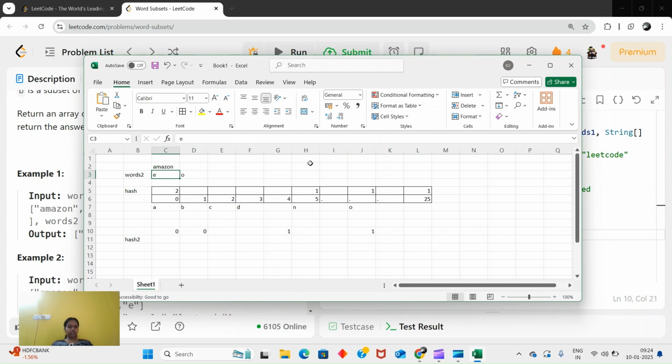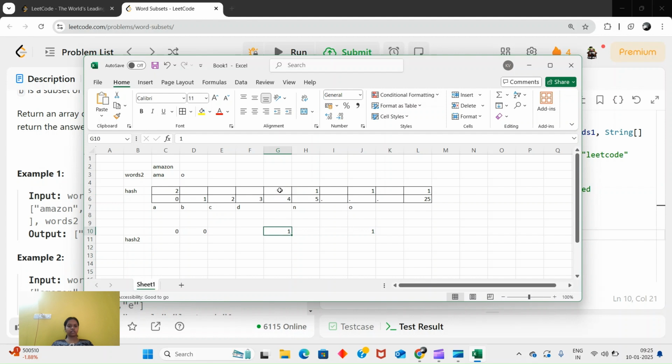Let's say this is a string, don't consider it a character. So let's say I have AMA, I can have AMA also. So for AMA, I will construct this hash map and I can check with this hash. And again for O, I will check. For both, we can use a Boolean flag, and check: if it is 0, we'll just ignore, and if it is some value, then we will check.